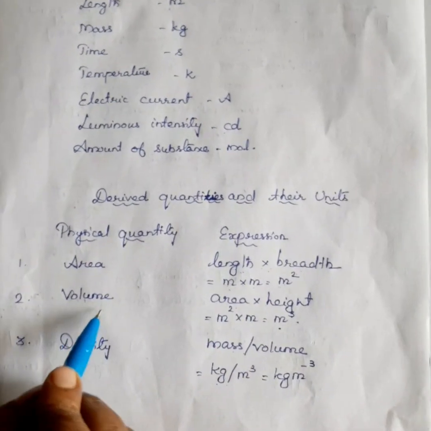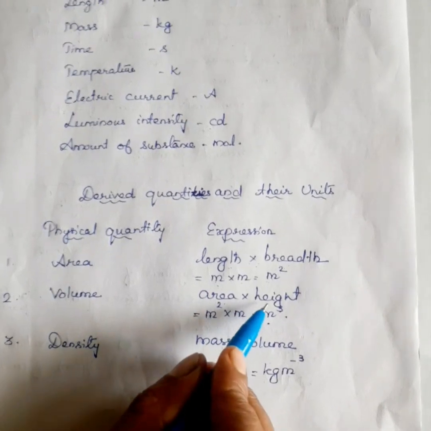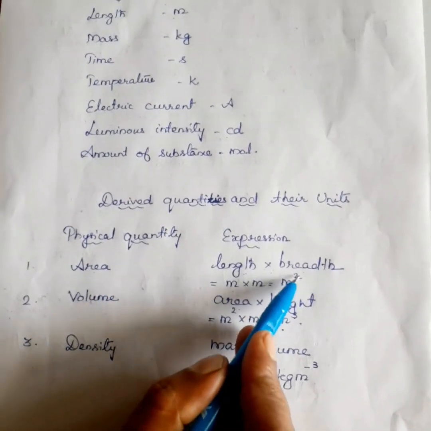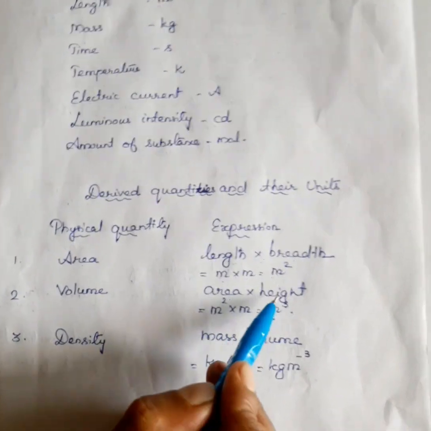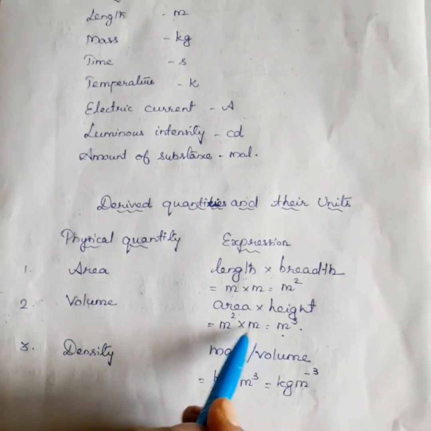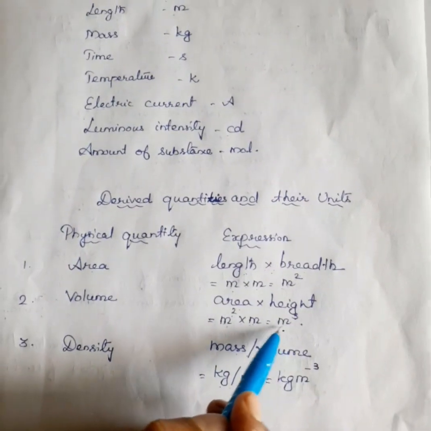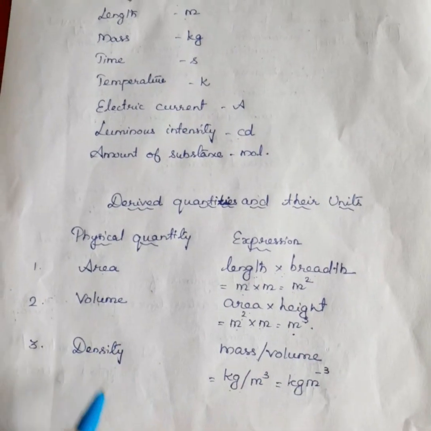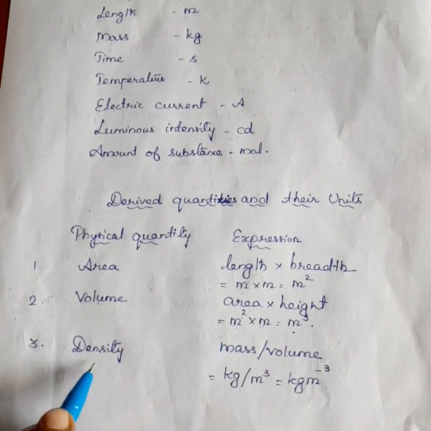Next one, volume. Volume is area into height. Area is meter square. So, meter square into height. We measure height in meter. Meter square into meter is equal to meter cube.